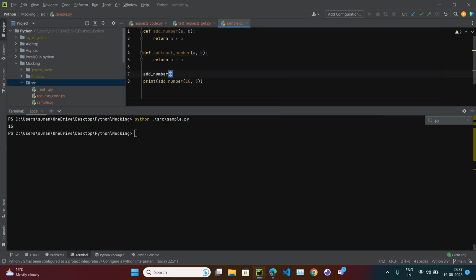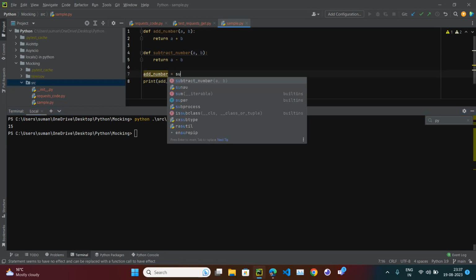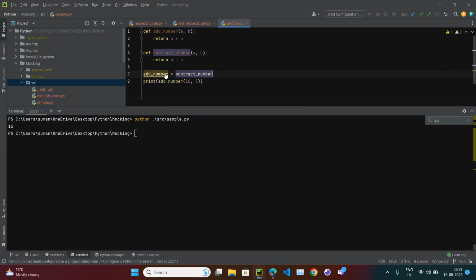So what I can do is add_numbers equals subtract. So I am assigning subtract to add_numbers. If I run this, now I am getting the answer 5. 10 minus 5 is equal to 5. So basically, during the runtime, I modified the functionality of the code.